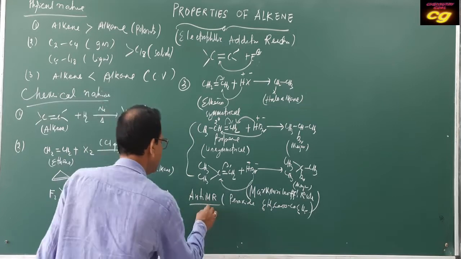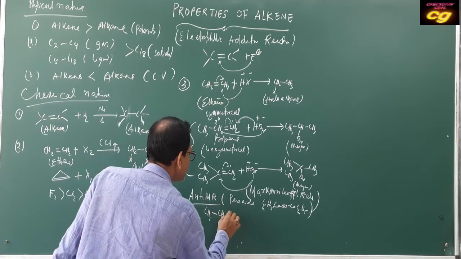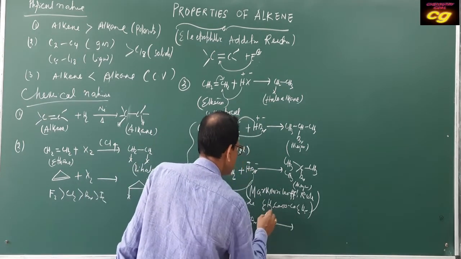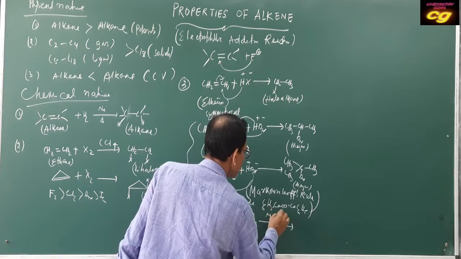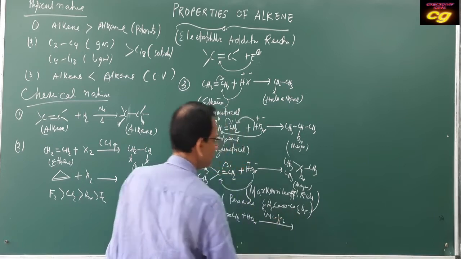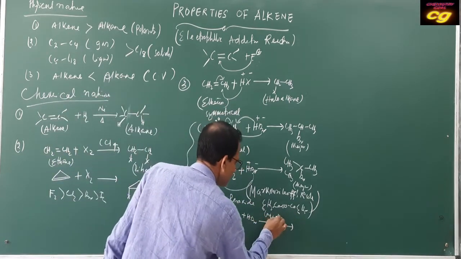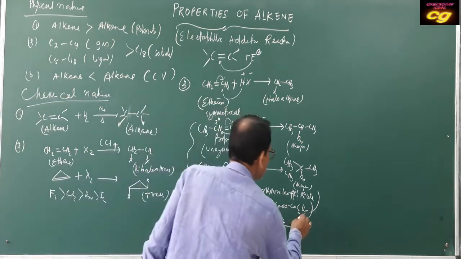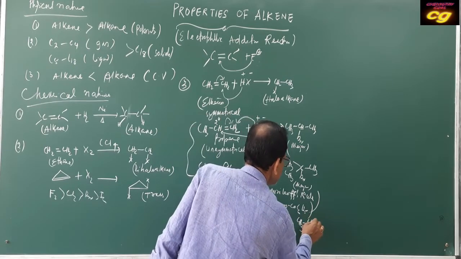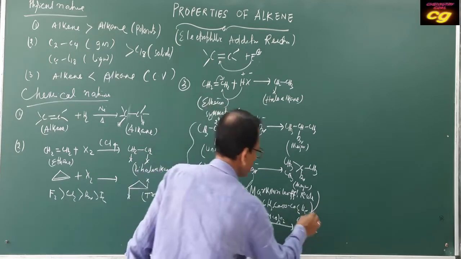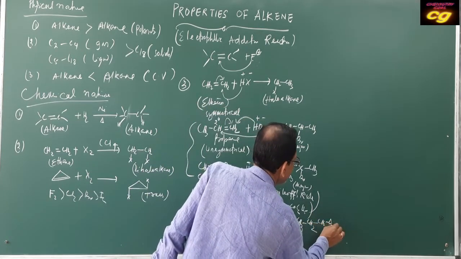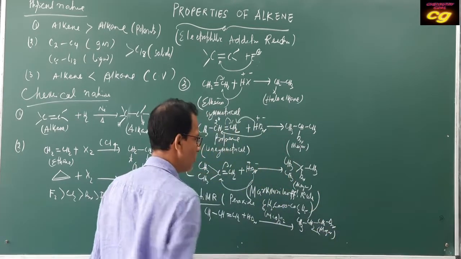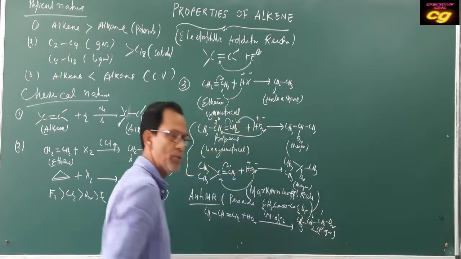For example, if you take CH3CH=CH2 plus HBr in the presence of peroxide, C6H5CO-O2, this is benzoyl peroxide, then the reaction will be just opposite: CH3CH2CH2Br is your major product. 1-bromopropane is formed.